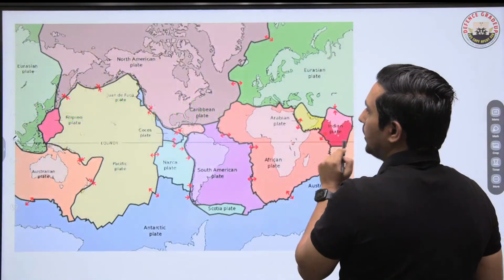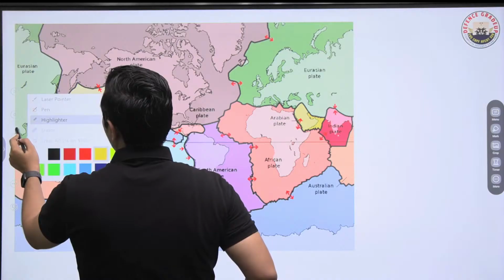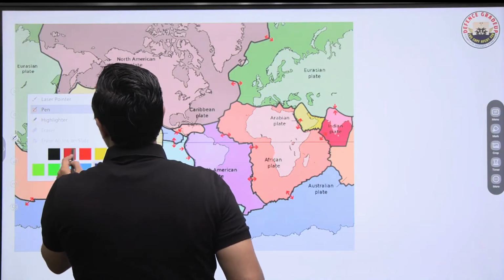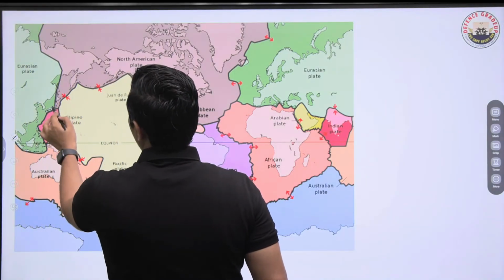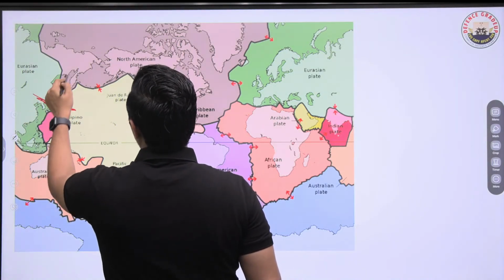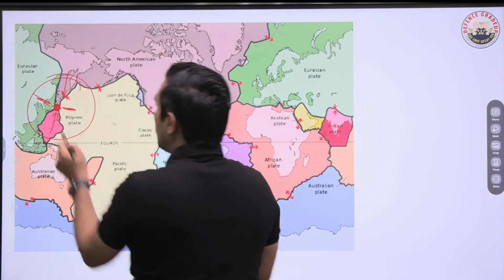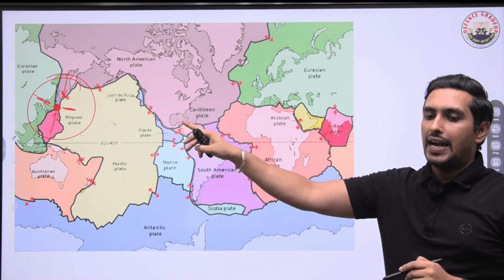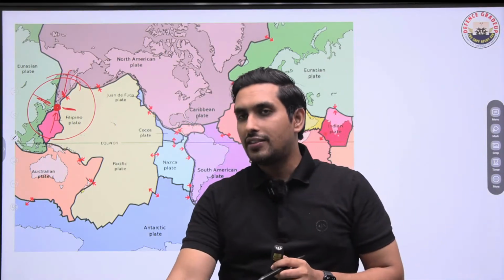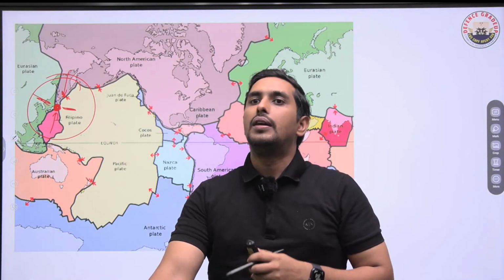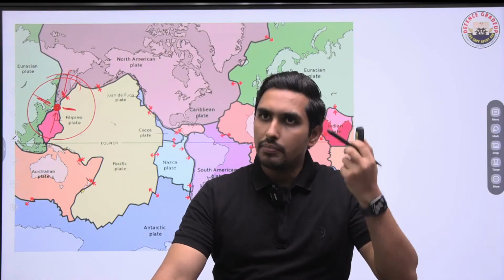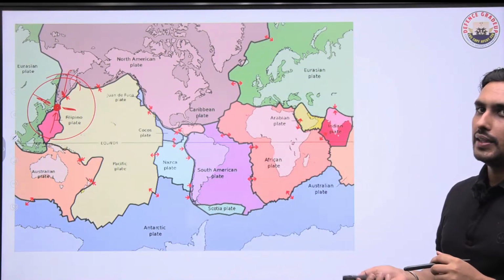So I'll just show you here also. Have a look at this. Roughly here we have Japan. Here you can see the Pacific plate, the Eurasian plate on the top, the North American plate, and here the Philippines plate. So you can see these 4 plates are there at the juncture, and Japan is unfortunately situated here, because it causes a lot of stress and a lot of earthquakes in this particular area.